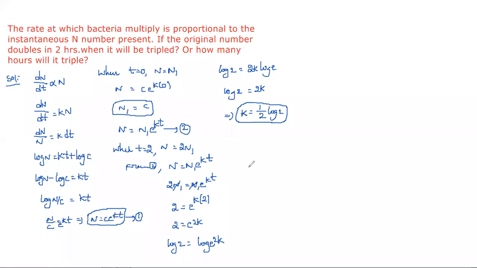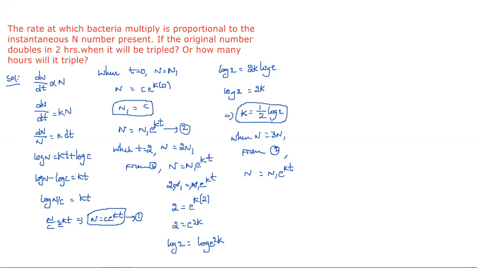Now we take another one. Here they mentioned when it will be tripled. It means the time we don't know. So when n is tripled, that is nothing but n = 3n1. We have to find t. For that, from equation 2, n = n1 e^(kt).